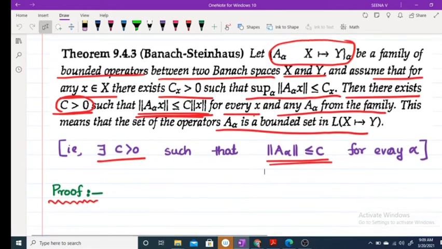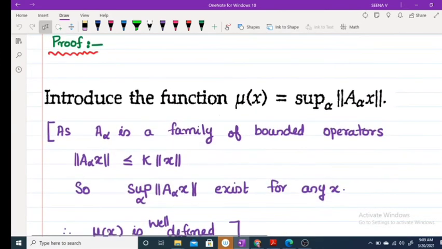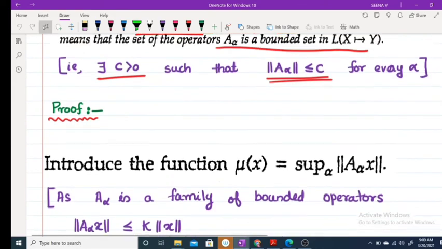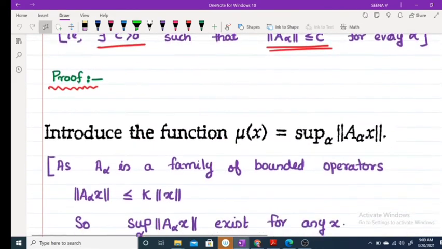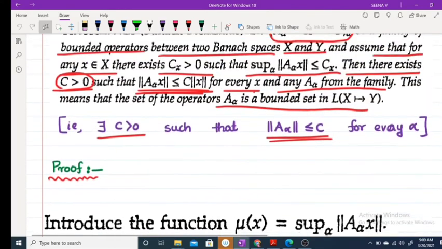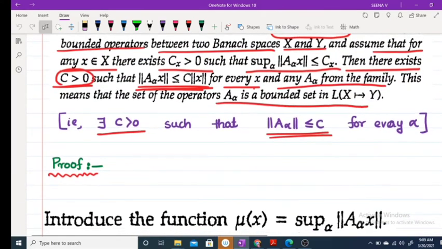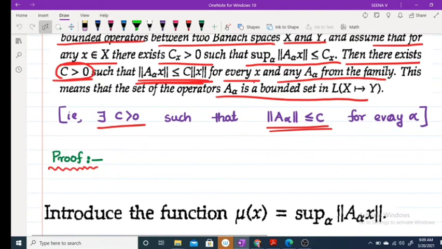Now here we are introducing a function mu of x equal to supremum over alpha of norm of A_alpha x. Given A_alpha is a family of bounded operators, therefore norm of A_alpha x is less than or equal to C into norm of x. And by our assumption, for any x, supremum over alpha of norm of A_alpha x is less than or equal to C_x.